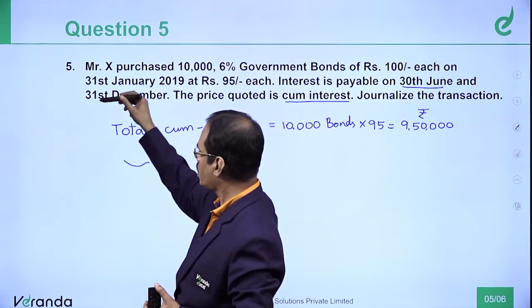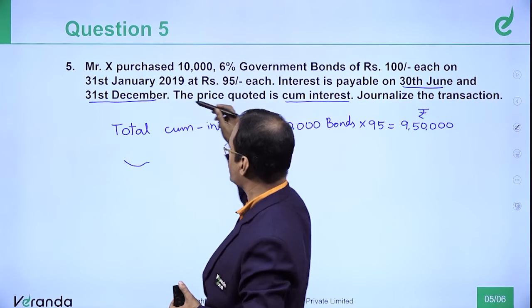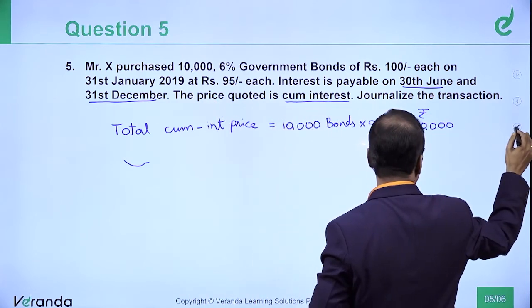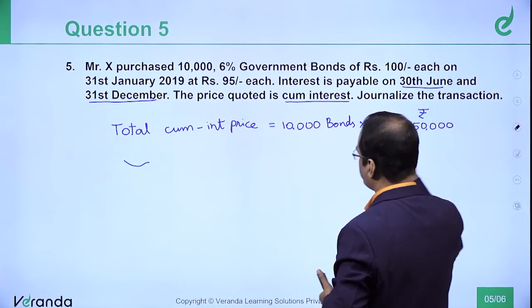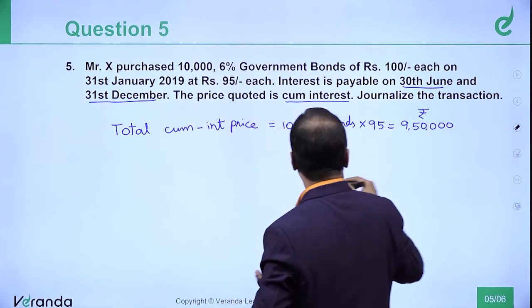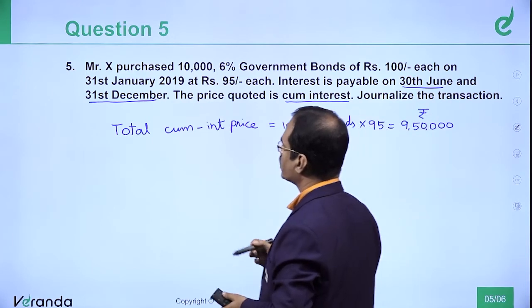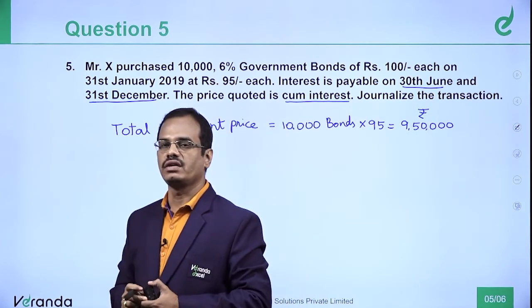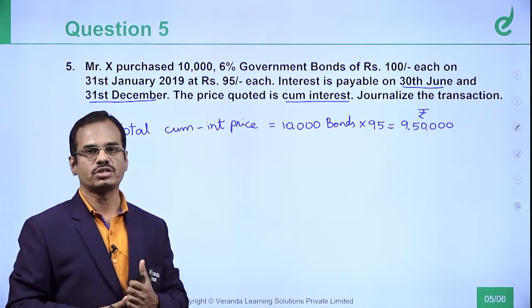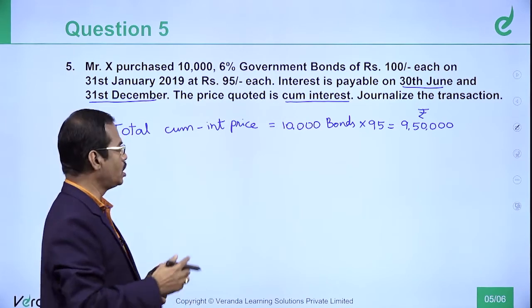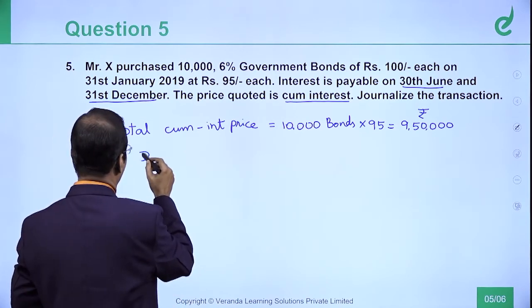But our date of purchase is 31st January. So prior to this, if you check the payment date which is required for accounting, the payment date would have been 31st December 2018. So here I am writing date of purchase.